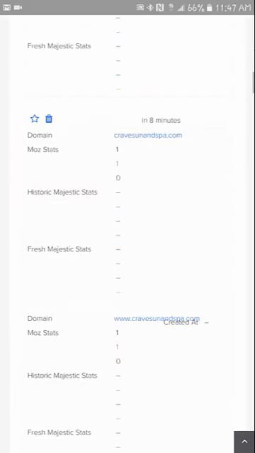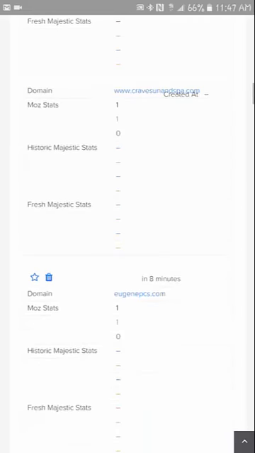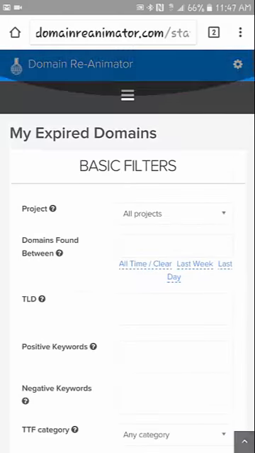I could just sit here on my phone while I'm relaxing by the pool, grilling, watching TV, whatever, and just find a ton of domains.